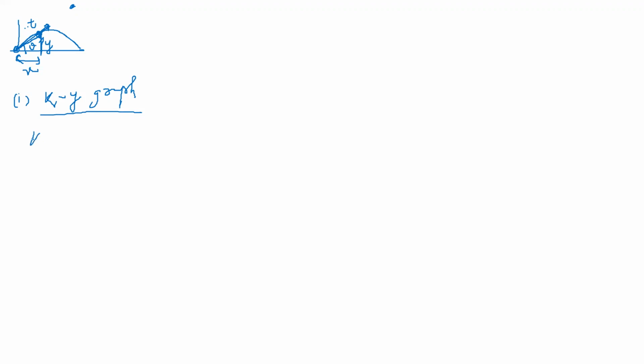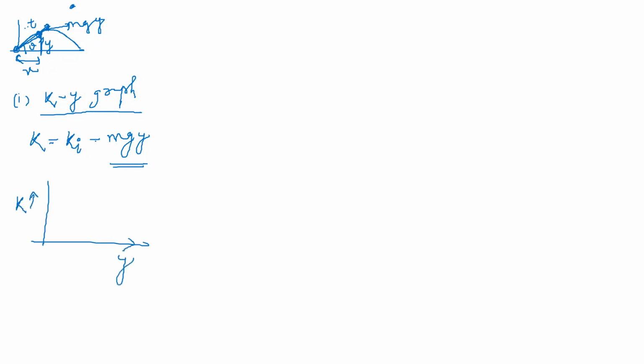See here, at that point, kinetic energy is the initial kinetic energy, because initially there was no potential energy, only kinetic energy. When it is going to this point, what is the potential energy here? mgh, that is mgy, where h is the y displacement. So what will be the kinetic energy here? Total kinetic energy will be initial kinetic energy minus mgy. Yes or no? So if I draw the graph between kinetic energy and y displacement,